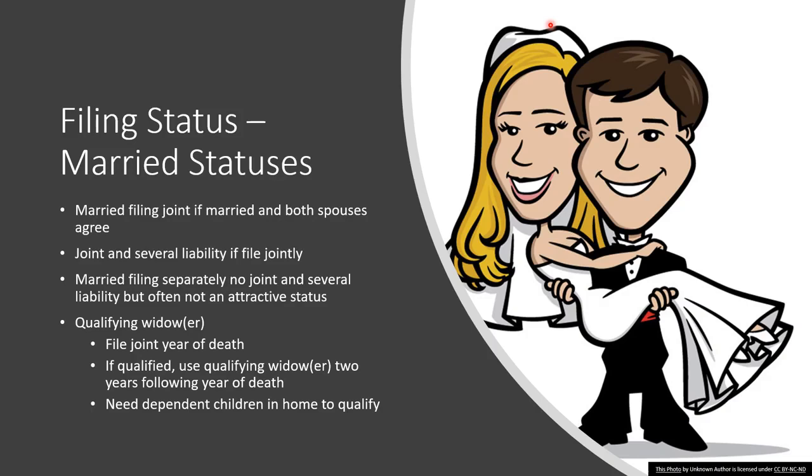They may be eligible to use qualifying widow or widower as a filing status for the 2 years following the year the spouse died. For example, if a spouse died in 2017 and they haven't remarried, they may be able to use qualifying widow or widower for 2018 and 2019.